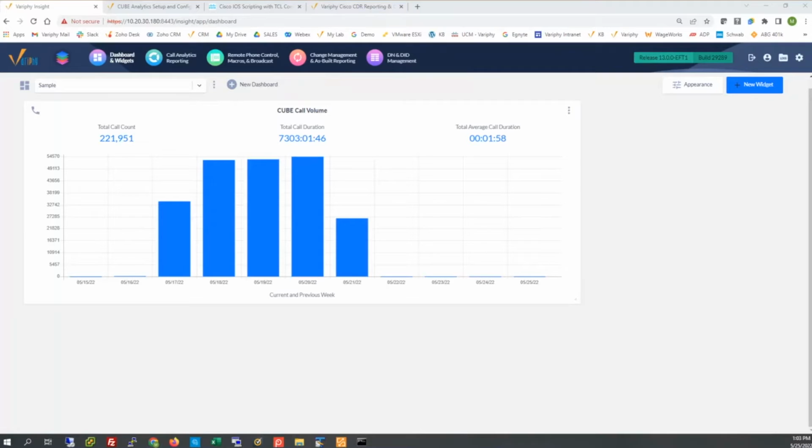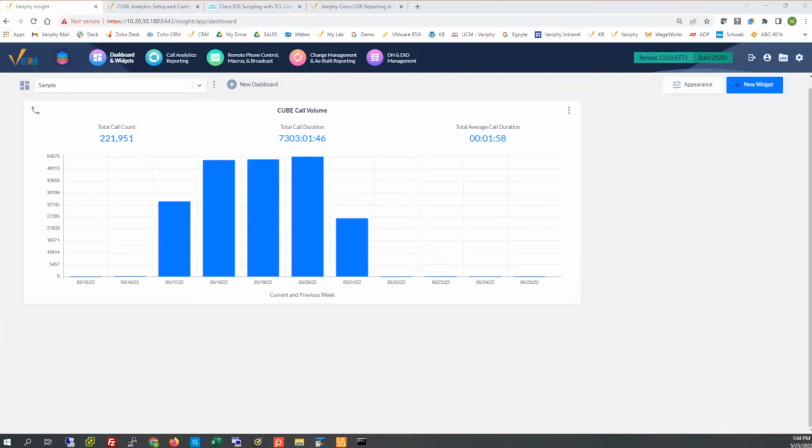Why does the Cube stop sending CDR files to Verify? Well, it's kind of the same reality that we see happen with Call Manager CDR files that get sent over on the every minute job. Periodically that happens within certain environments, and within Call Manager, all you need to do is reset a service within the serviceability pages to resume that delivery of CDR to Verify. It also sends all the backlog that has been buffering on the UCM. Cube does not do that.